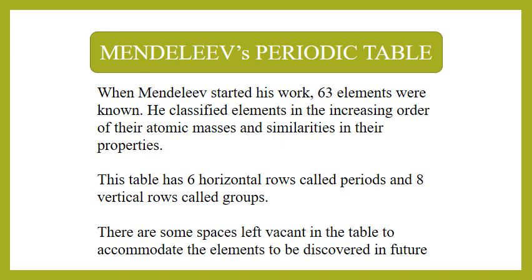In his table, there were 6 horizontal rows called periods and 8 vertical rows called groups. And he also left some spaces in the table so that he could accommodate newly discovered elements in that space.